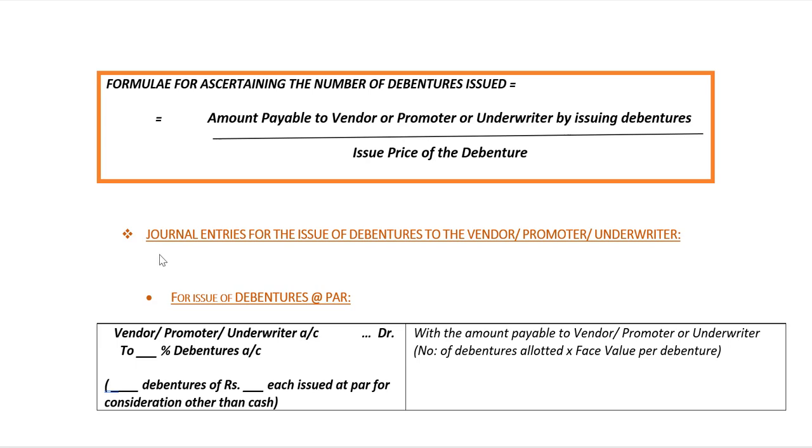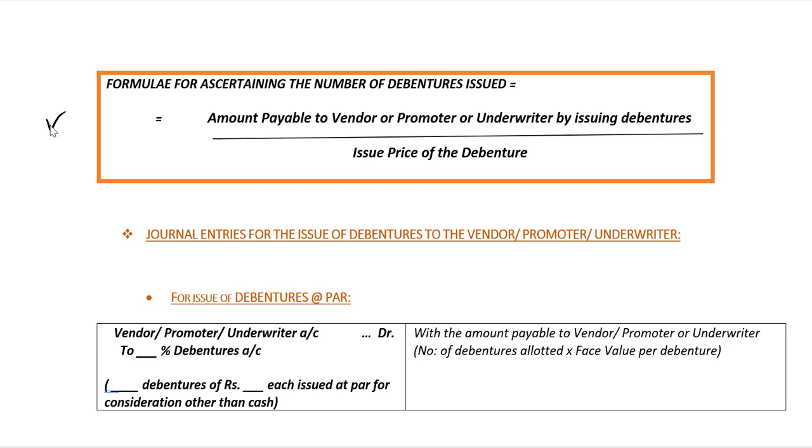Before we go into the journal entry for the issue of debentures to the vendor, the promoter or the underwriter, let's have a look at the formulae for ascertaining the number of debentures that have to be issued to them. We need to take the amount payable to such vendor, promoter or underwriter by the issue of debentures and divide this amount by the issue price of the debenture. By applying this formula, we will get the number of debentures which have to be issued.